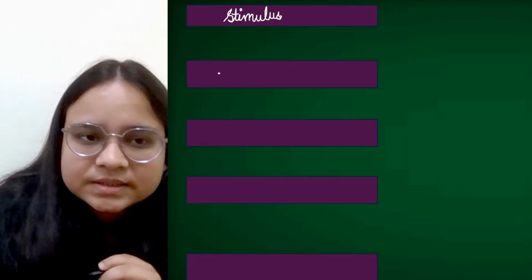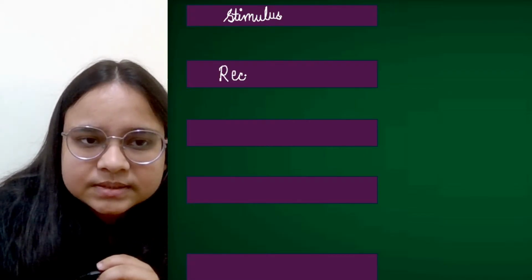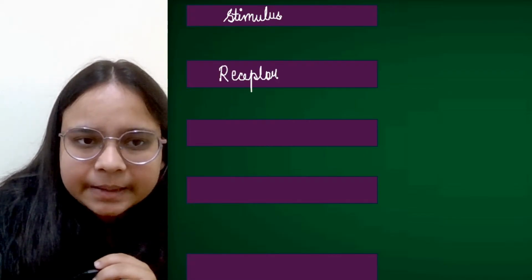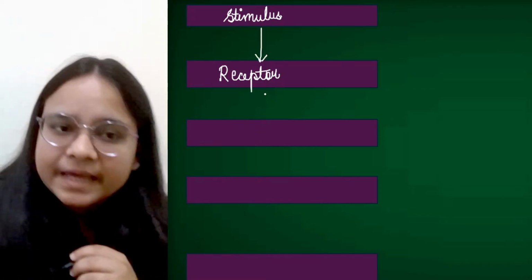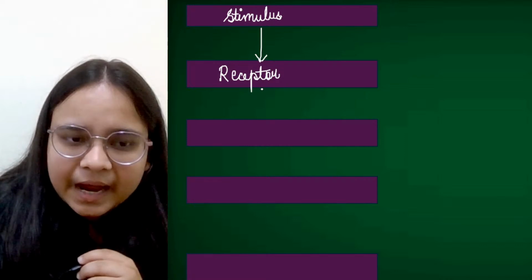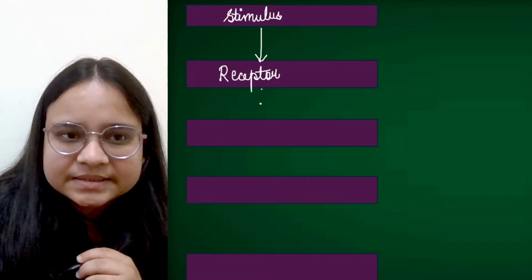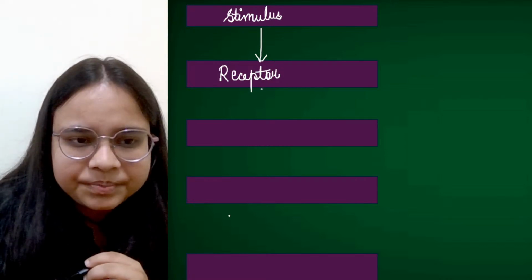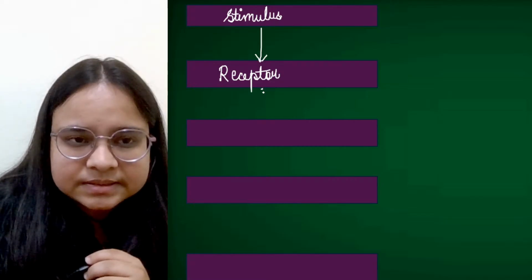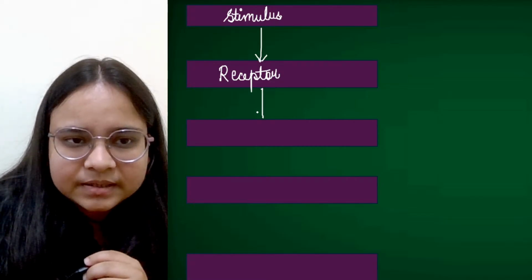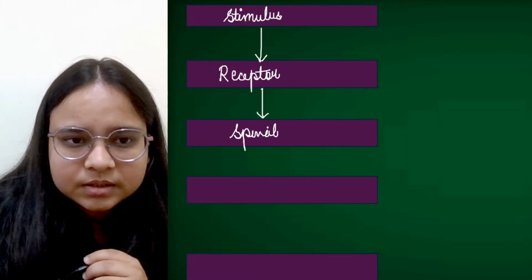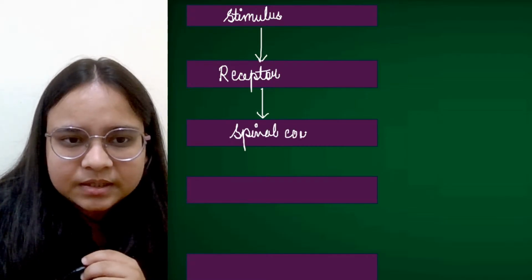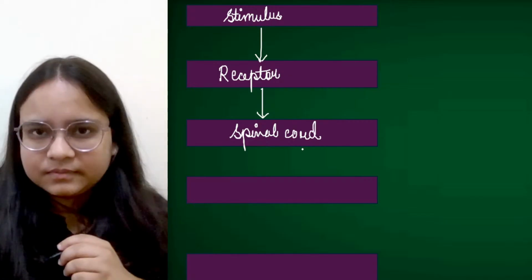This stimulus was received by the receptor. Then this receptor has conveyed the message to the spinal cord. Fine.